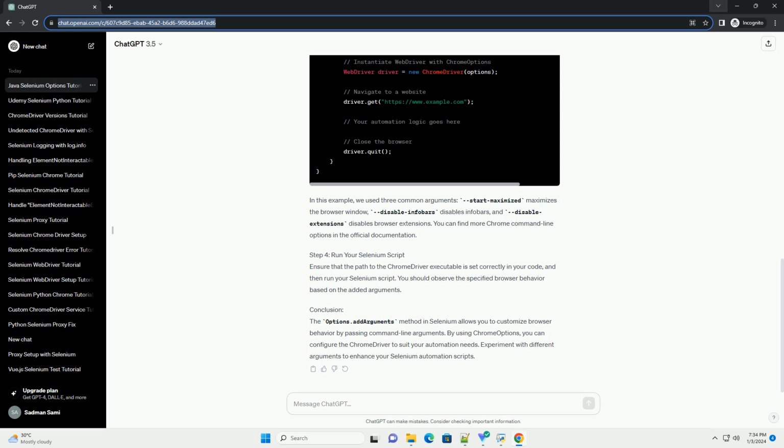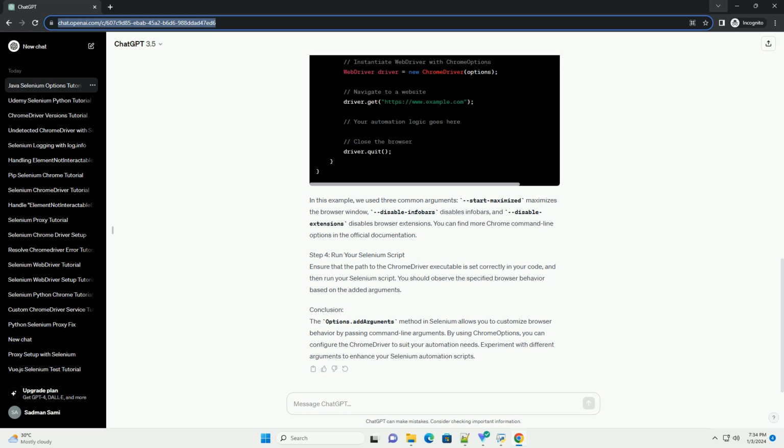Step 1. Setting up your project. Before you begin, make sure you have a Java project with Selenium WebDriver dependencies added. You can use tools like Maven or Gradle to manage your project dependencies. Here's a basic example of a Maven dependency in your pom.xml. Step 2. Importing necessary packages. In your Java code, import the necessary Selenium packages.